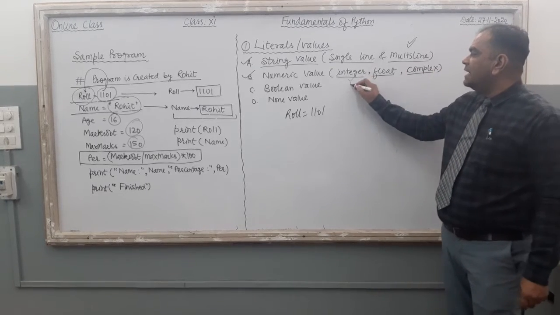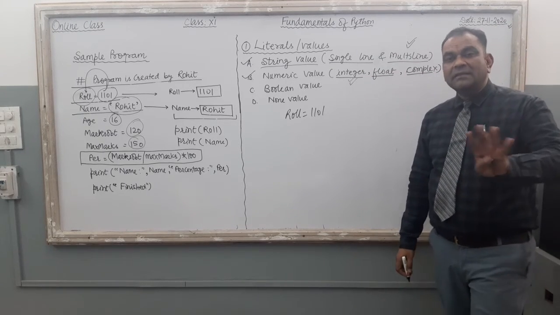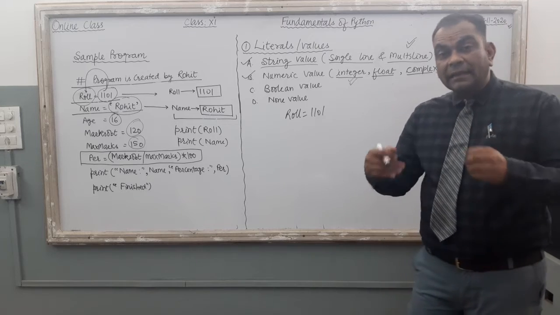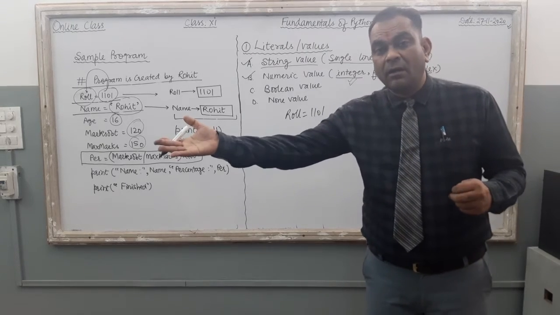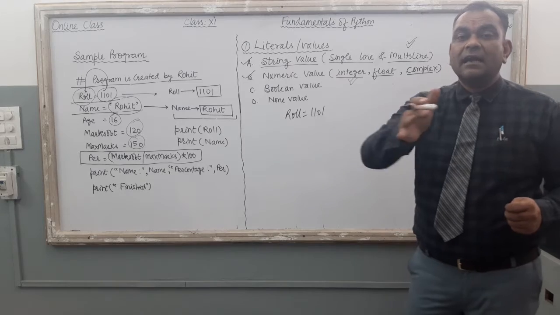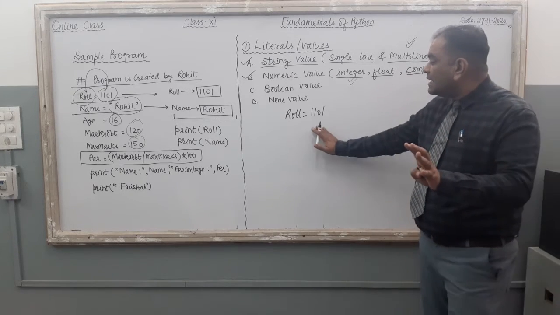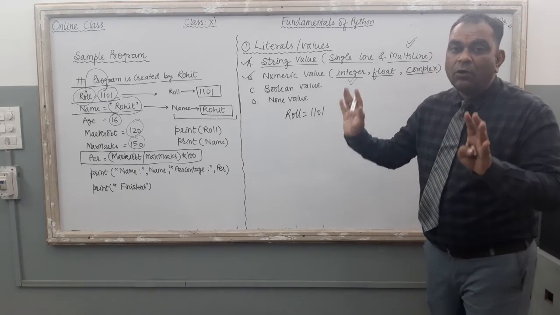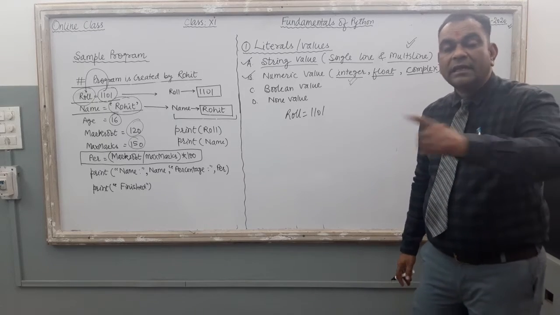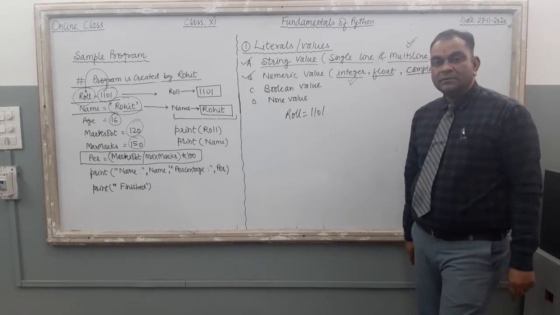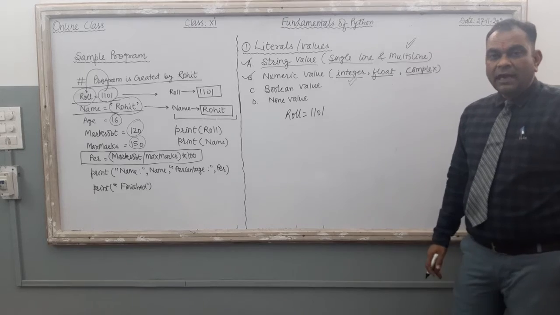Very first, integer value. Integer means whole number. Either the digit has a positive sign or a negative sign, but the digit is a whole number only. You cannot use a decimal point with this digit. It is known as integer value, right?